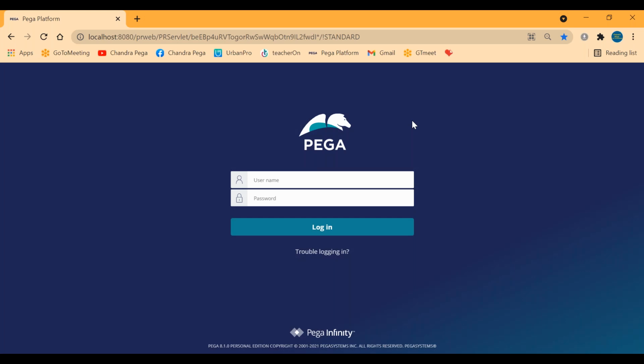You should be able to create an operator ID for anyone, for your manager also. That is secondary. Once you launch this page, everyone will get this same page, whether you are a Pega developer, a tester, or an administrator. Whoever is working on this application will get this common page. Everyone will be given the same kind of operator ID, like your employee ID. Once you launch, we should be in a position to access the corresponding portals.